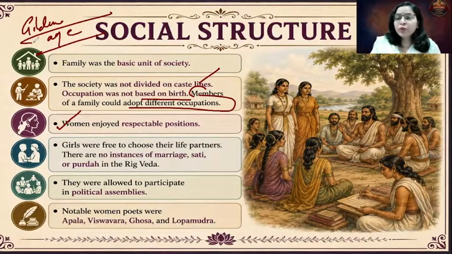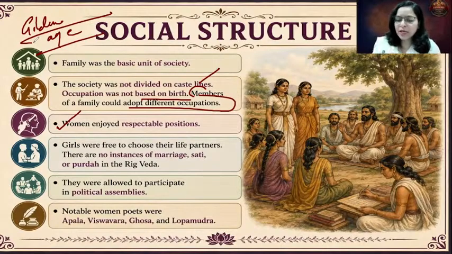The second important thing: we do not find any incidents of Sati Pratha. What is Sati Pratha? Whenever a husband dies, a woman has to jump into the funeral fire of the husband and get burnt and die along with him.